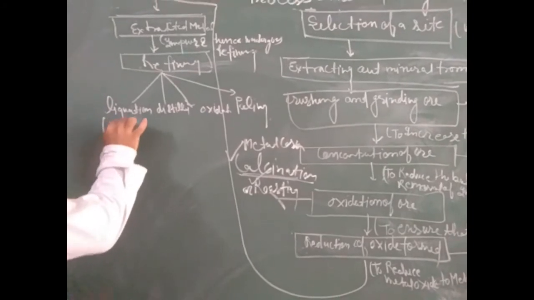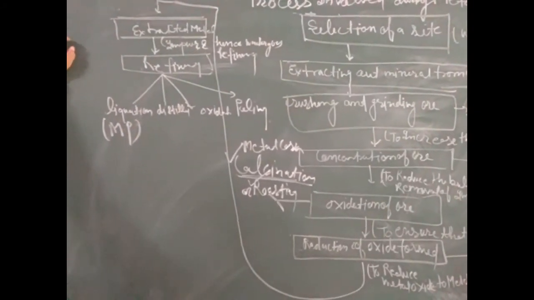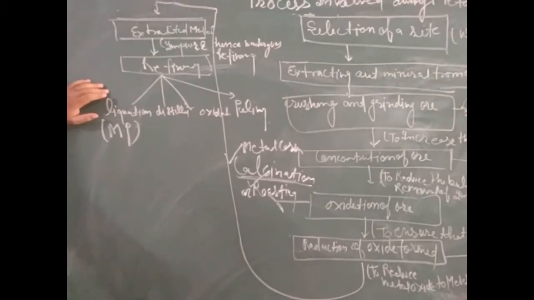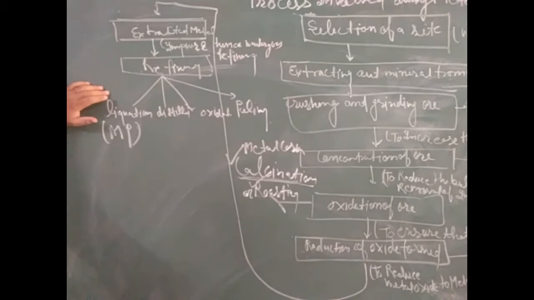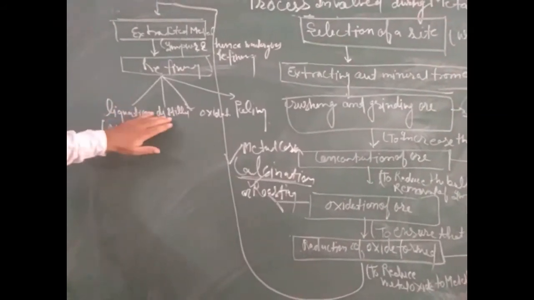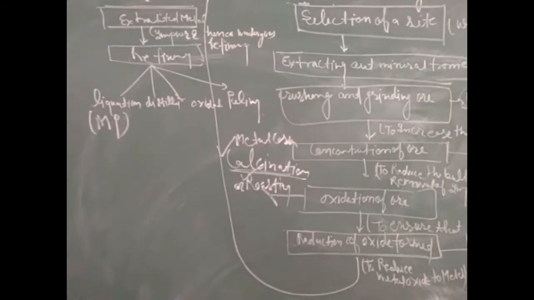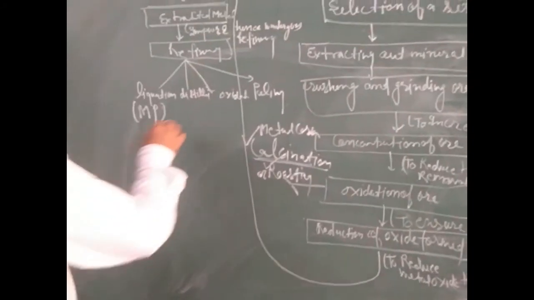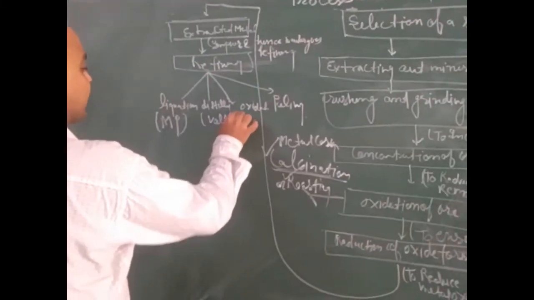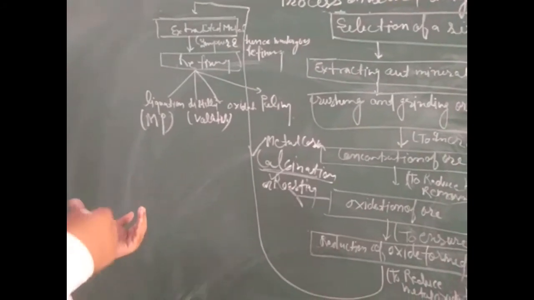Means when solid metal is converted into liquid form, then volatile impurities move away from the metal. Now metal becomes pure. Now the next process is the distillation process, which is used to refine volatile metals. Volatile metals are those metals which get vaporized after heating.